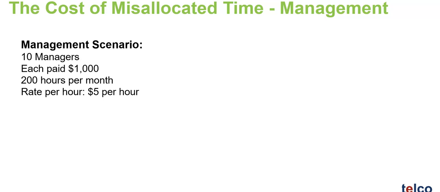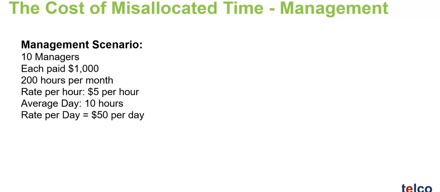That's $5 per hour. And let us further say that the average management day is comprised of about 10 hours of work. We know that managers probably work more hours than their clerical or line function colleagues. Therefore, the manager's rate per day is $5 times 10 hours per day, which is $50 per day.